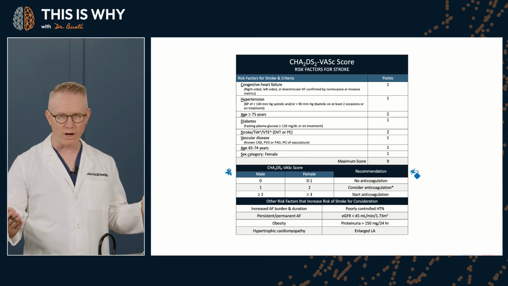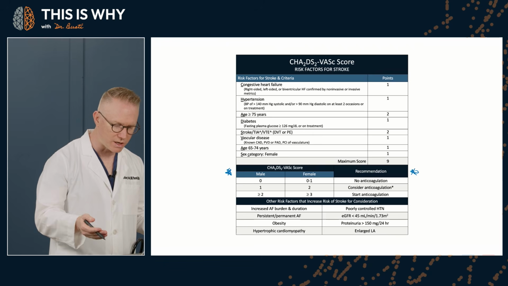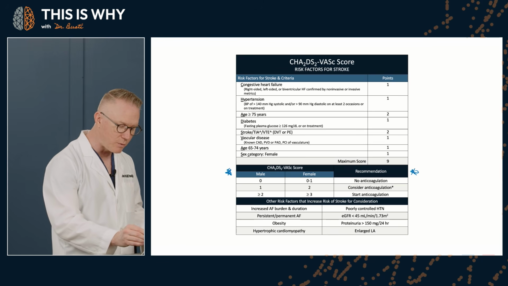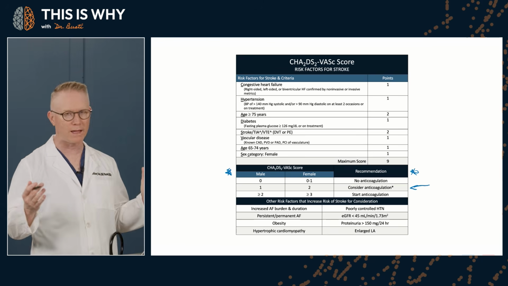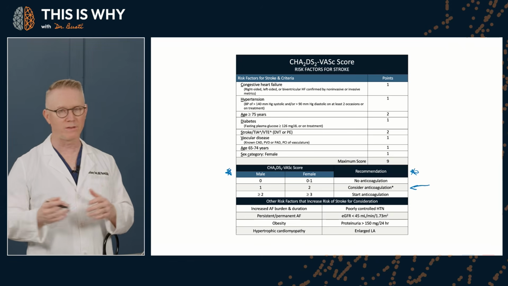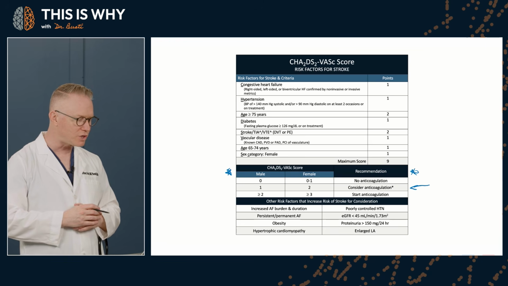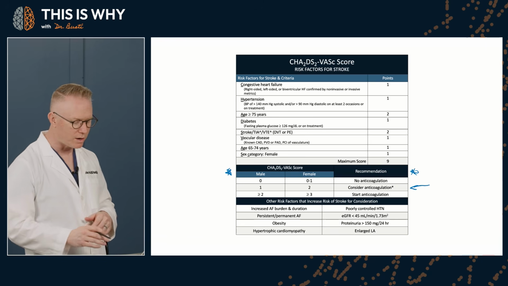And obviously the lower the number, the less risk of concern, and the lower the chance of needing anticoagulation. But there's also the one about when you should consider it and then when you should start it. This is all about weighing the risk and benefit, and there's obviously a tipping point, okay? Down at the bottom includes other factors that increase the risk of stroke for consideration.